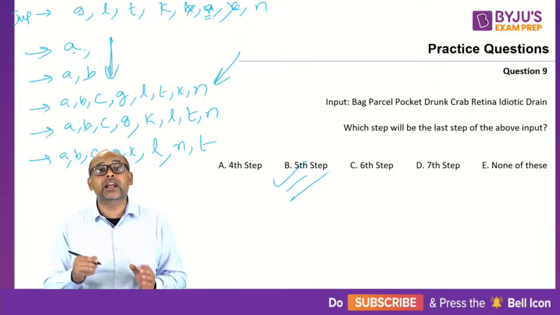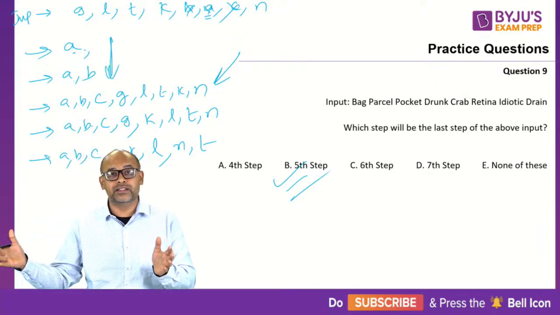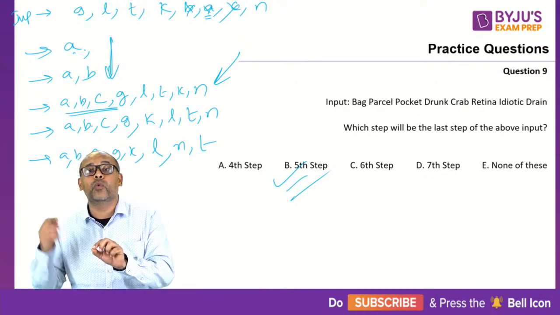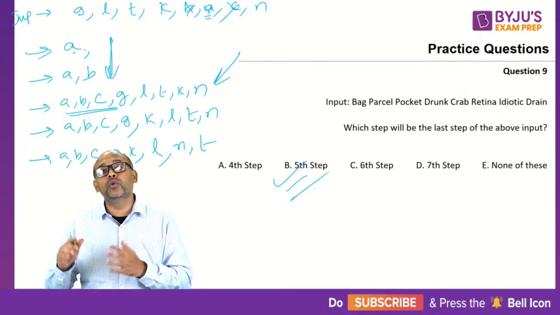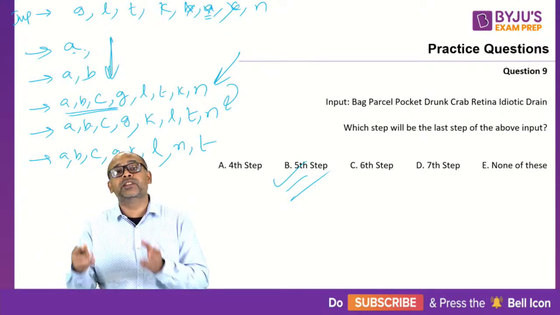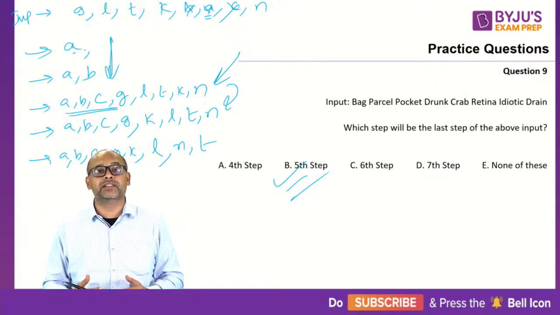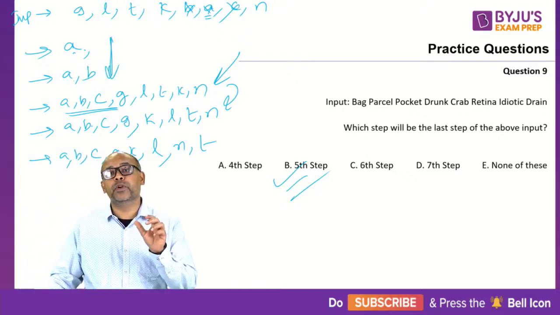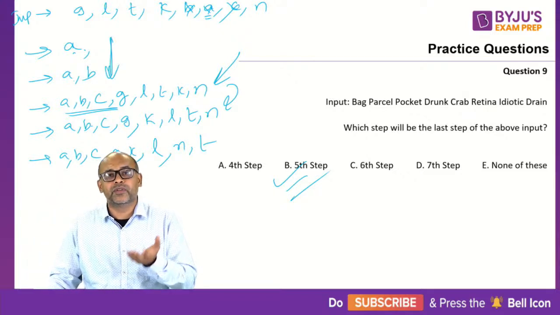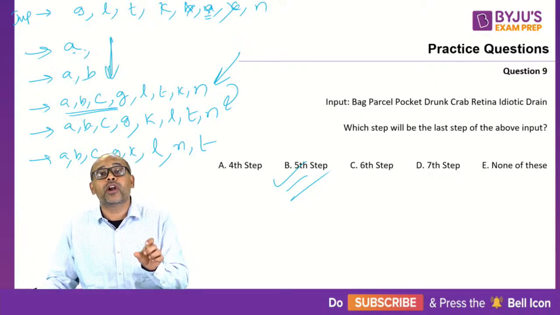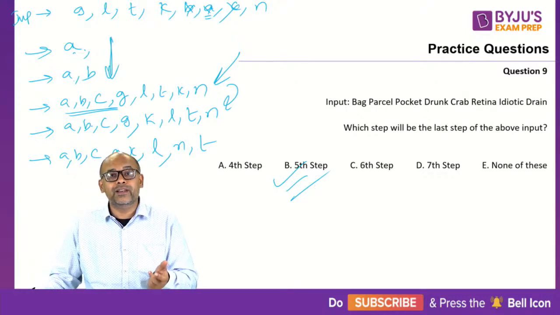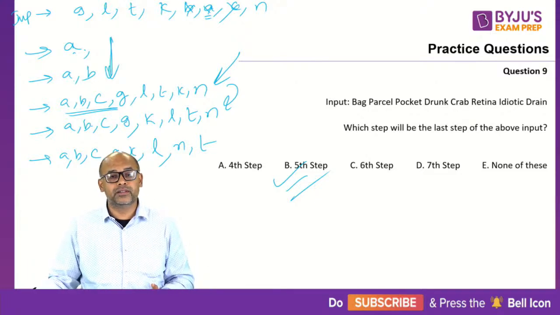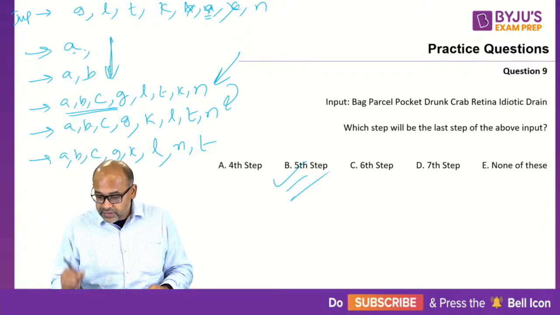So when you're not writing the entire sentence or entire letter series, then be careful to understand what is already there and what should be brought in. Otherwise you will lose track and you will say that okay, next step will be G, but G is already in place, so you're adding one more step unnecessarily. And that is where the mistake can happen. So when you're following these small points of not writing everything or doing something quickly, you should also know what could be the possible flaw in it. And keep that in mind. Okay, that's all. Let's move on. The next set of questions.